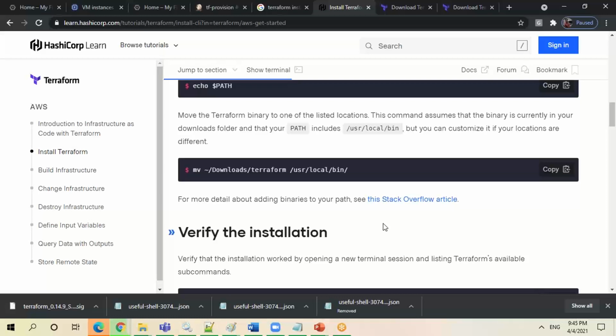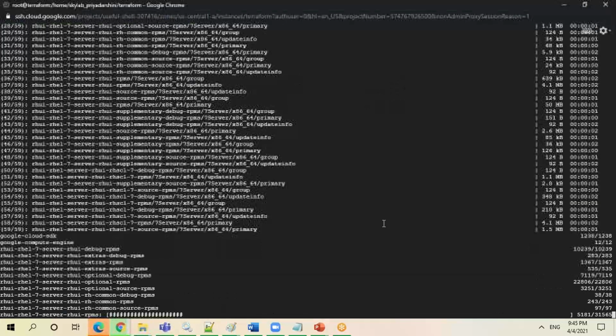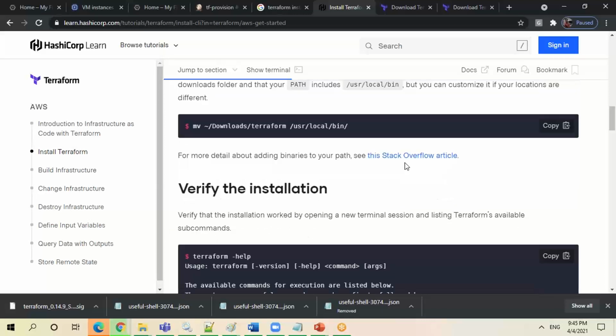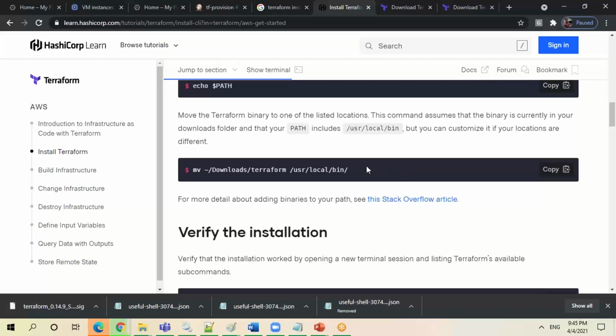So what you have to do, you have to see whether something is there inside the user bin. Now, if it is not, you have to change this directory. See, you can follow the steps, but don't follow the steps blindly. Okay, so you can get this one, and the second one is you can just do a class path setup.